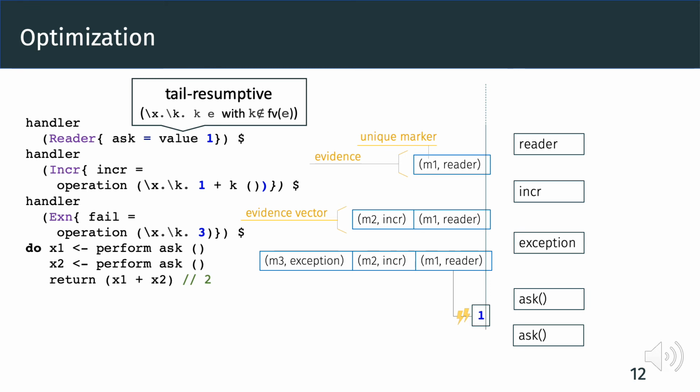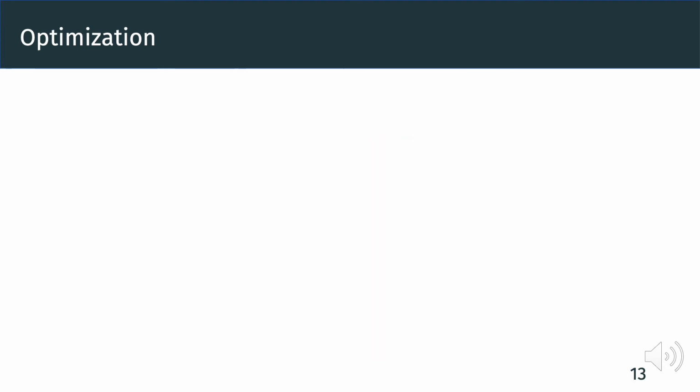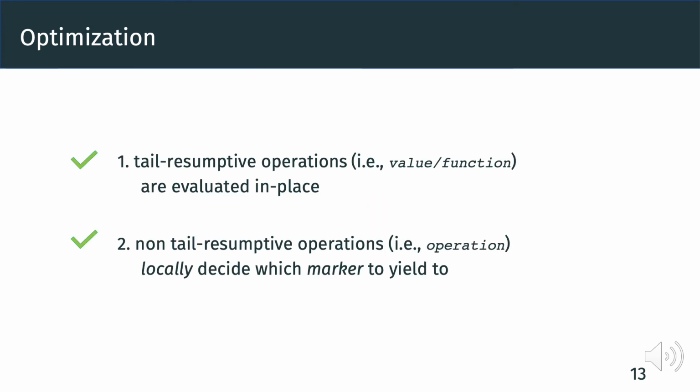We then hit the second ask and get another one. Compared to the previous evaluation, this time the evaluation is a straight line, which means that it does not change the control flow at all. This is thus much more efficient than the previous one. In summary, with evidence passing, tail resumptive operations can evaluate in place. Non-tail resumptive operations still need to yield up. But from the evidence vector, we can locally decide which marker to yield to, which is more efficient than finding the right handler dynamically.